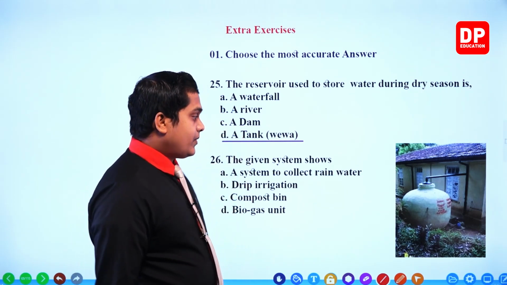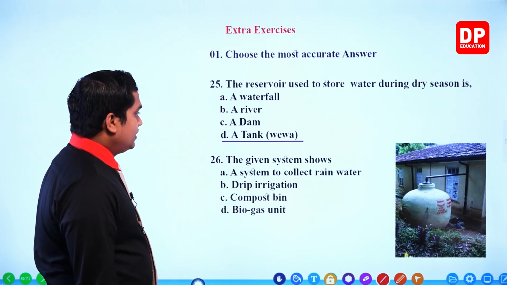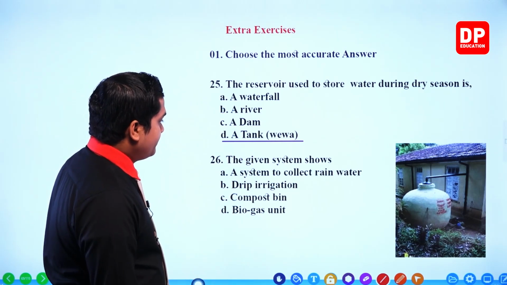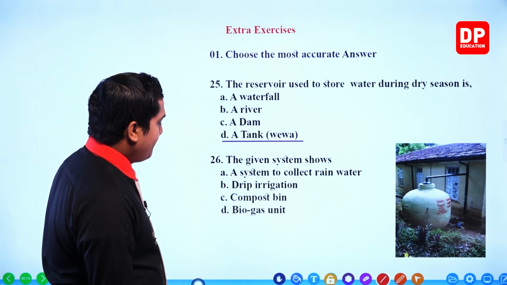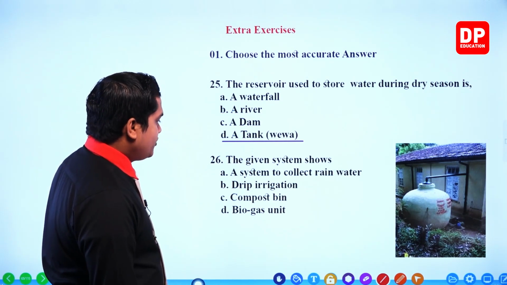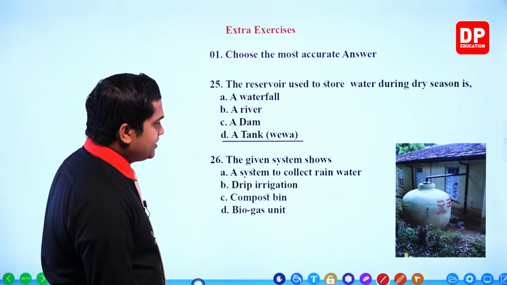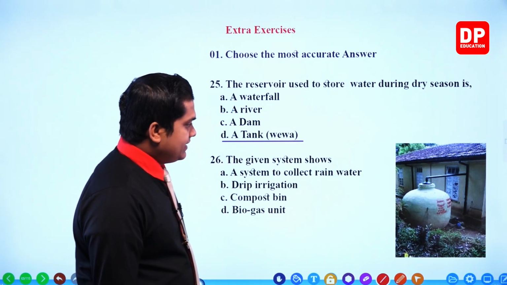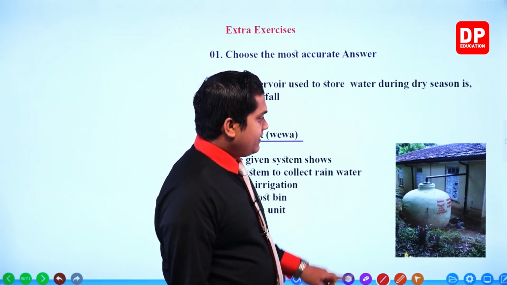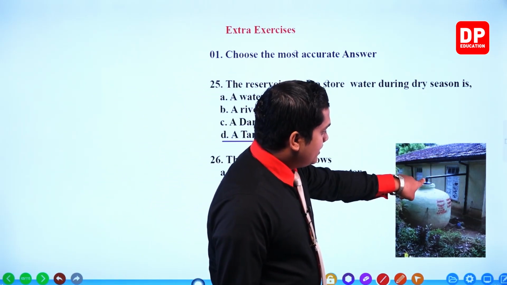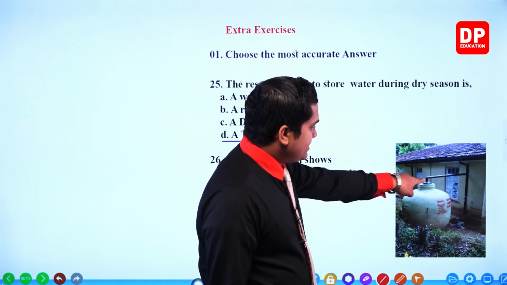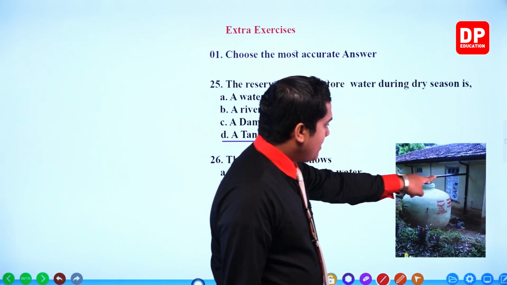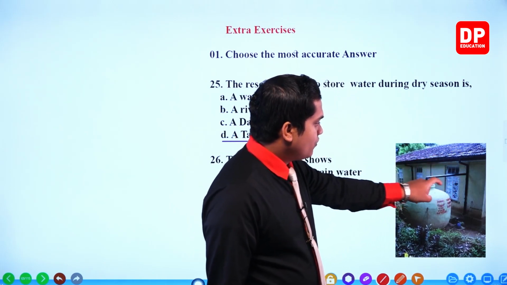The given system shows a system to collect rainwater, drip irrigation, a compost bin, or a biogas unit. When you look at the figure very well, the tube system is coming straight from above, that means from the roof.